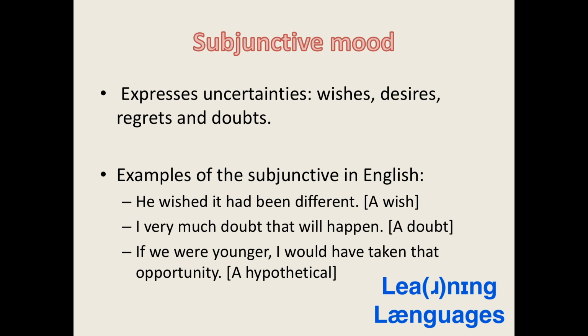Examples of the subjunctive in English are, he wished it had been different. This sentence expresses a wish or a desire for something which could have occurred in the past, but did not. This sentence is in the subjunctive, but it's also a past tense sentence. In English, the subjunctive is often used in that clauses, such as I would hope that, it is important that, and I would recommend that.